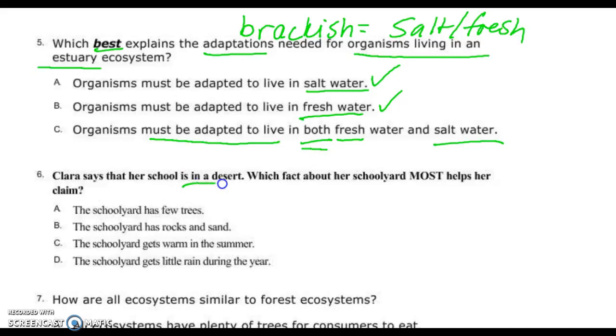Clara says her school is in a desert. Which fact about her schoolyard most helps her claim? The schoolyard has few trees. Would that describe a desert? Few trees. Yeah, sure. Rocks and sand. Sure. Warm in the summer. No, it's hot there, right? Gets little rain during the year. Which one of those most helps her? Ashlyn. D, most helps her.